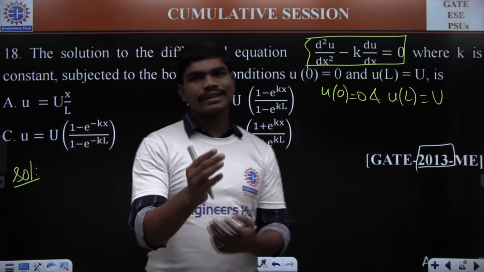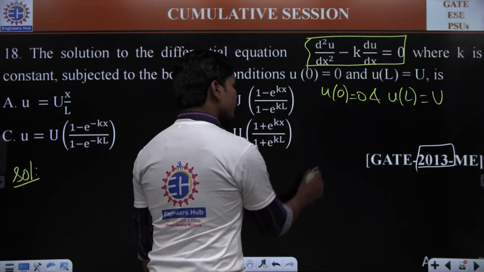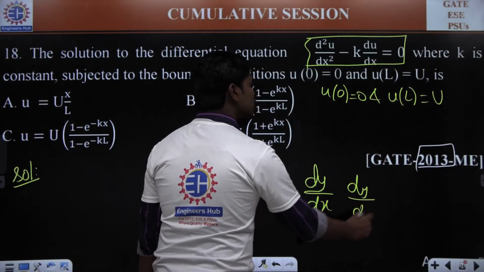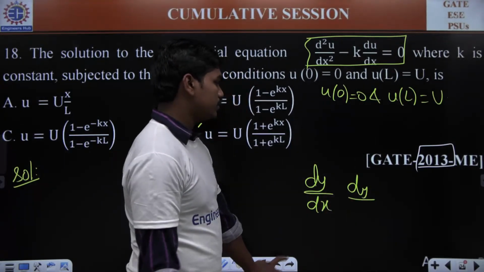It can vary with respect to any independent variable. It doesn't matter whether you have dy by dx or dy by dt, something like that. The only thing of concern is which is the independent variable and which is the dependent variable. That's it.